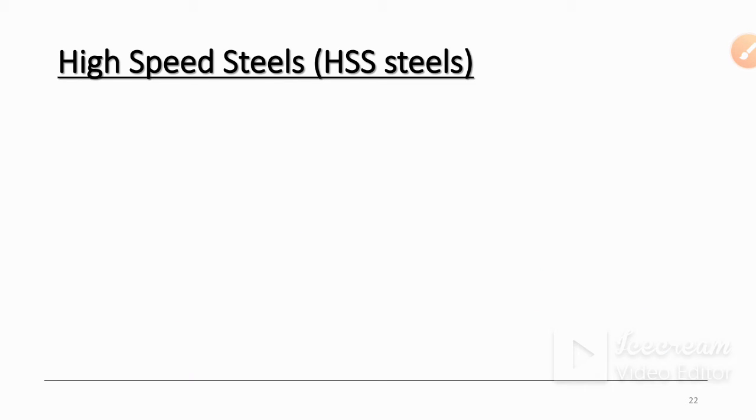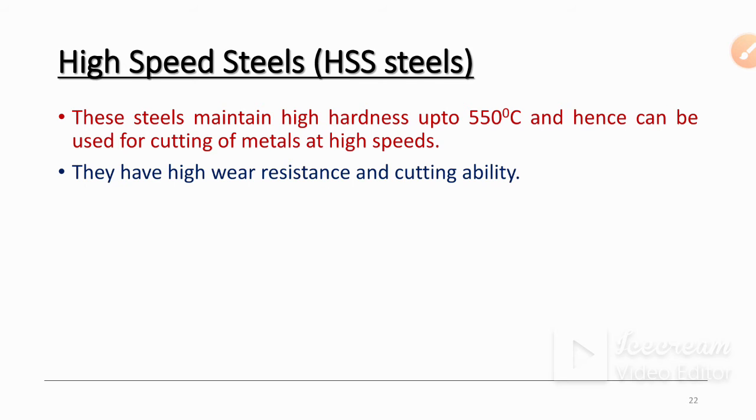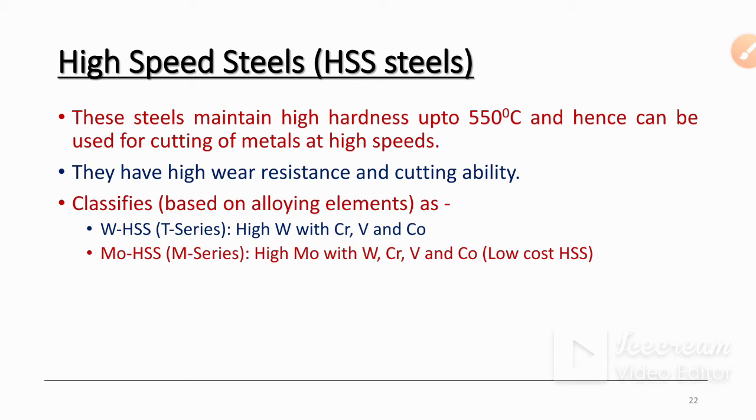Then high speed steels. These are the commonly used steels for tools, so mostly you will find tools made up of high speed steels. These steels maintain high hardness up to 550 degrees centigrade and hence can be used for cutting of metal at higher speeds. They have high wear resistance and cutting ability, classified based on the alloying elements such as tungsten high speed steel and molybdenum high speed steel, also known as T series and M series.